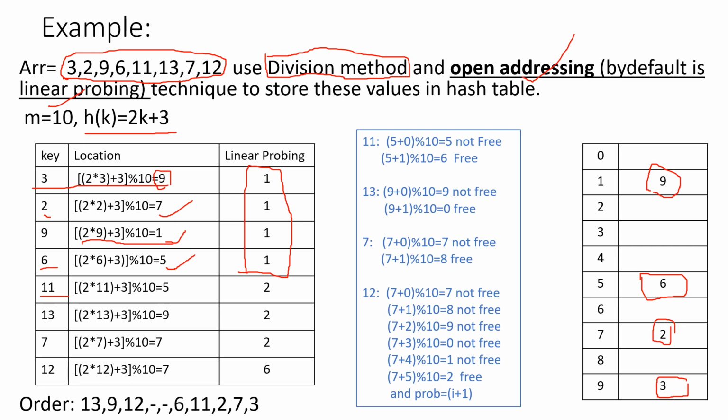Now 11 came. If I calculate the index of 11, I get index 5, and if you go and check your table, is the 5th index free? No, it's not free. Then what will you do? Now apply linear probing. For that reason I have calculated this using the formula. In the general method, you simply check the immediate index, is it free? See what index you are getting: the 5th index. So the 5th index is not free.